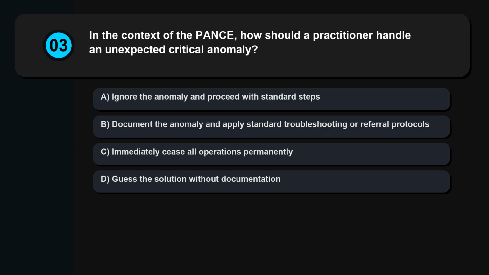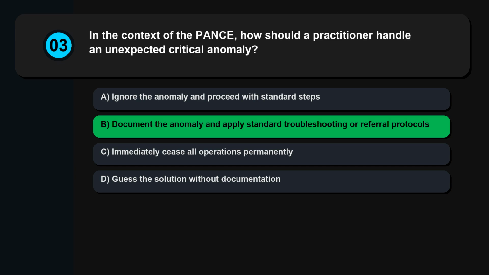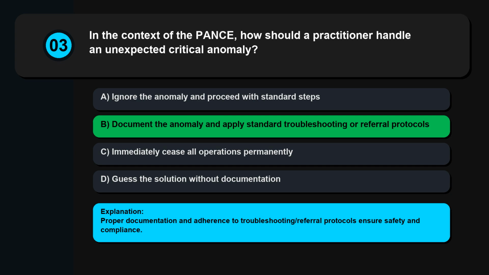Question 3. In the context of the PANCE, how should a practitioner handle an unexpected critical anomaly? Ignore the anomaly and proceed with standard steps. Document the anomaly and apply standard troubleshooting or referral protocols. Immediately cease all operations permanently. Guess the solution without documentation. Proper documentation and adherence to troubleshooting/referral protocols ensure safety and compliance.